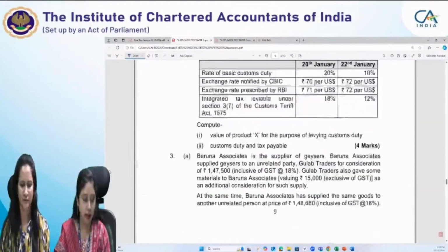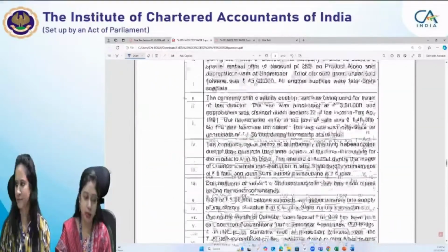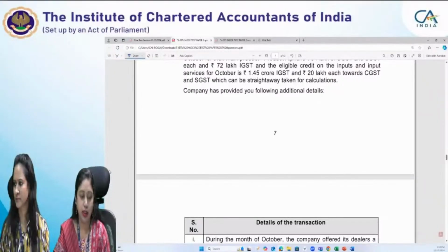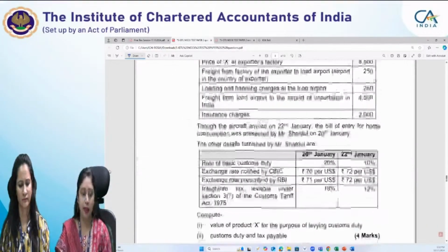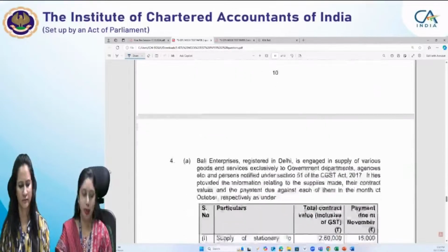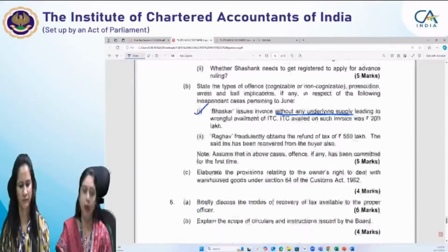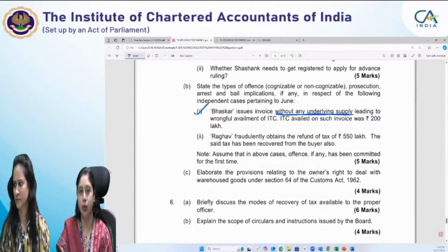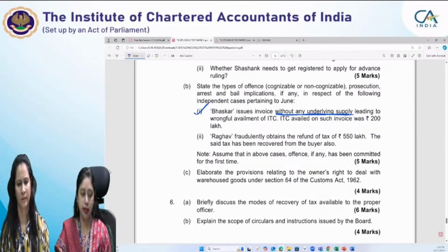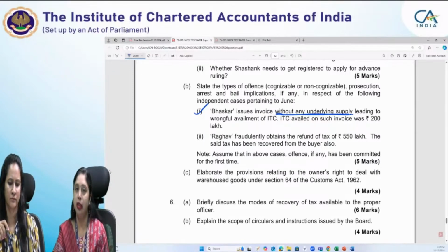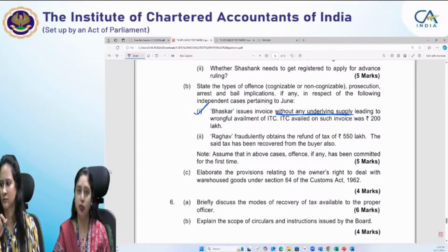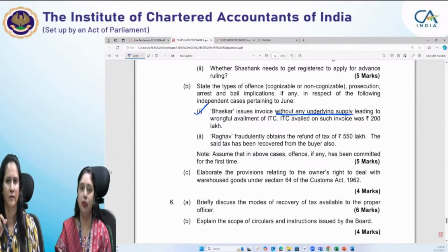Yogita is asking, ma'am, can we attempt all 6 questions if time allows? Then what is the checking pattern? Yogita, earlier the 5 best questions used to be evaluated. But now you have to specifically contact the examination department whether they evaluate the questions sequentially, or whether the 5 best answers will be evaluated. You have to confirm that from the exam department. But we would suggest that you should attempt only the questions which you know best.